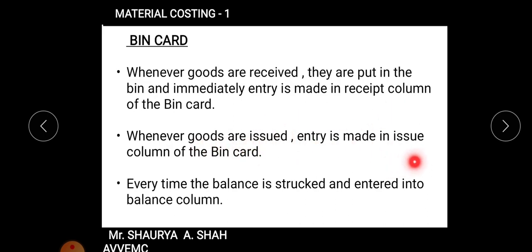Whenever goods are issued, entry is made in the issue column of the bin card, right? And the balance is struck up. Hope it's clear to each and every student. So first you need to write down the meaning of the bin card, the process for that, and you need to draw one of the formats out of it. Done? Everyone clear? Fine. So this is only for the theory part which is asked from this chapter.